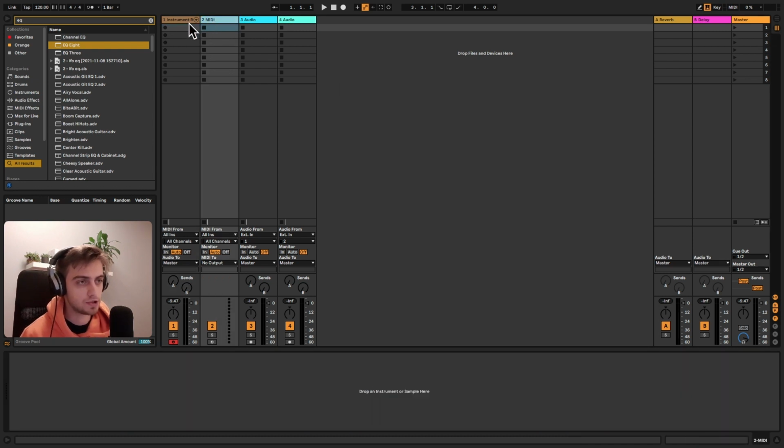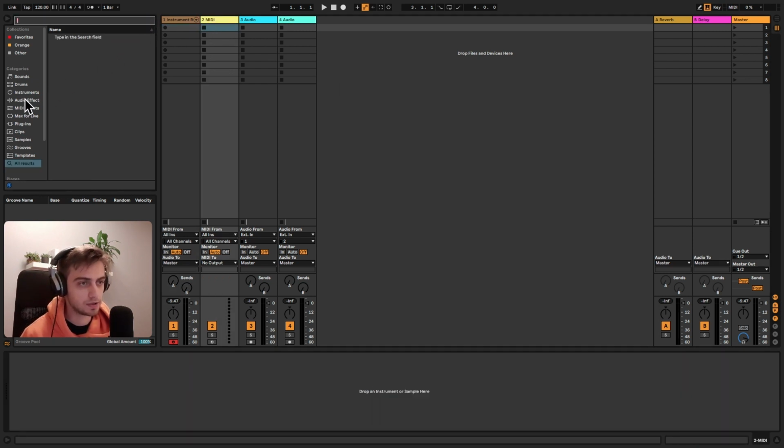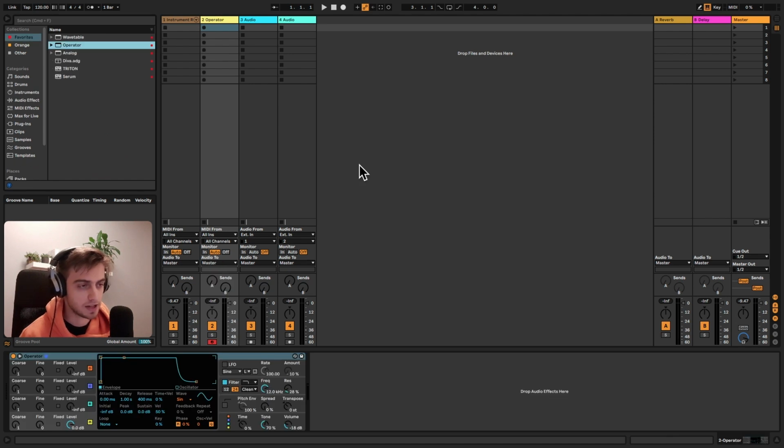So I'm just going to drop a brand new instance of Operator onto a new MIDI track. This is what the initialized patch sounds like. It's a sine wave. We want to choose the white noise. And the next thing you want to do is select the bandpass filter. And when you move the frequency knob, you already have a sweep.